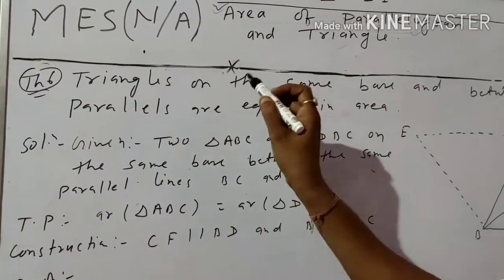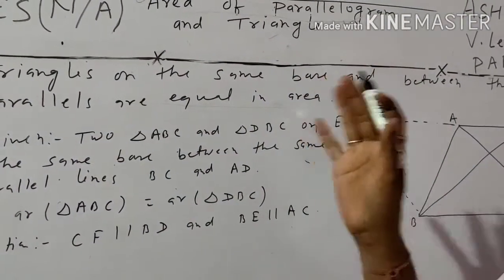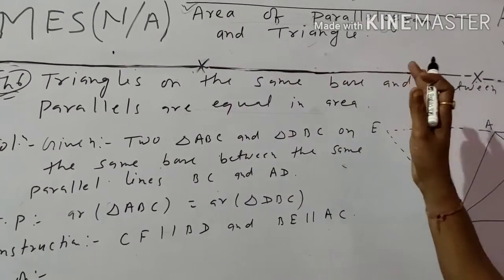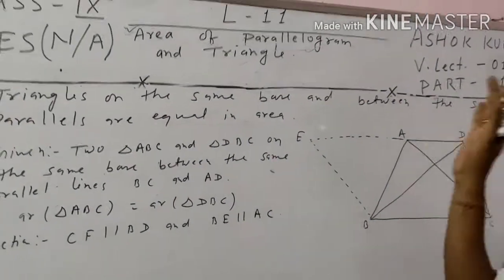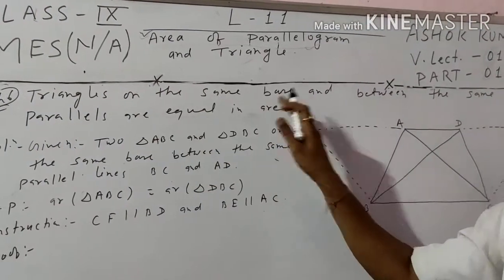Triangles on the same base, means two triangles are given here. Triangles on the same base and between the same parallels are equal in area.